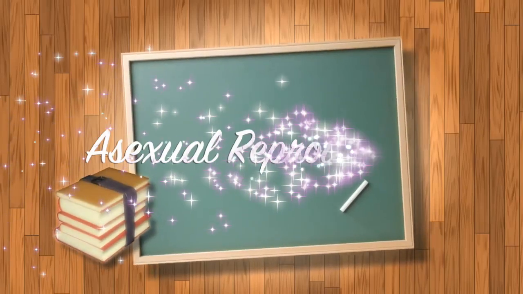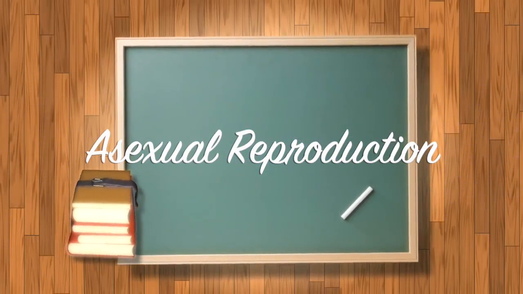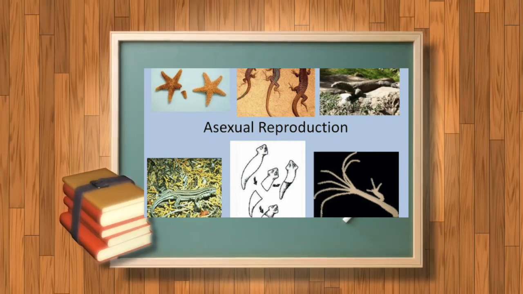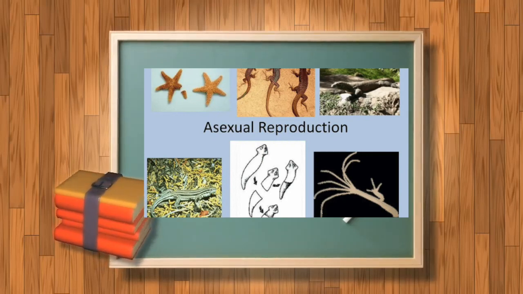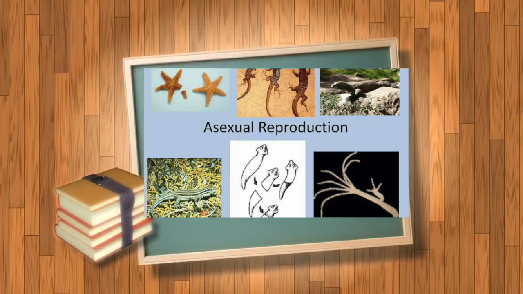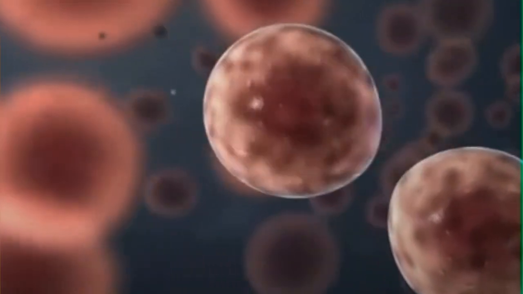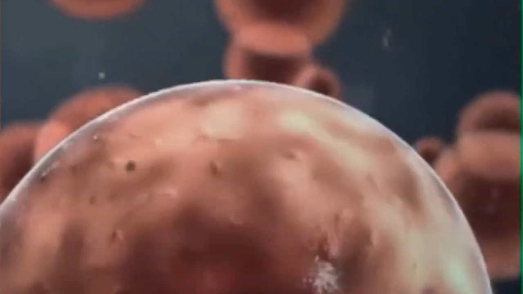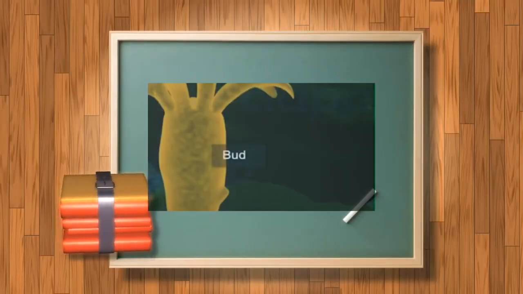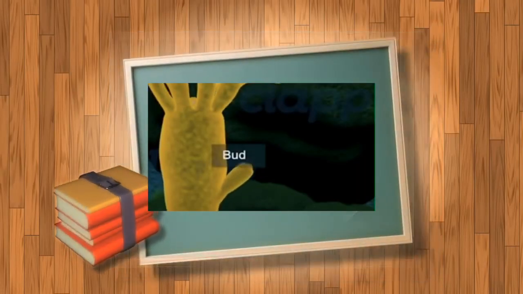Have you ever wondered how different species reproduce? Not every organism is capable of sexual reproduction. This video contains numerous hidden surprises for you. We'll look at a new type of reproduction in organisms. It is referred to as asexual reproduction. We will look at its qualities and types briefly.